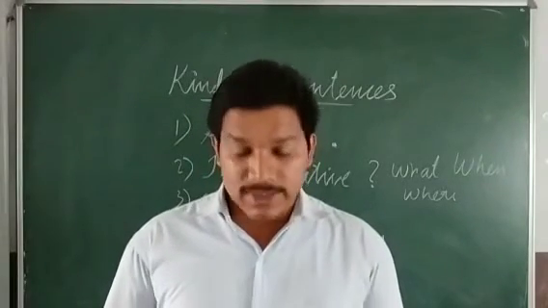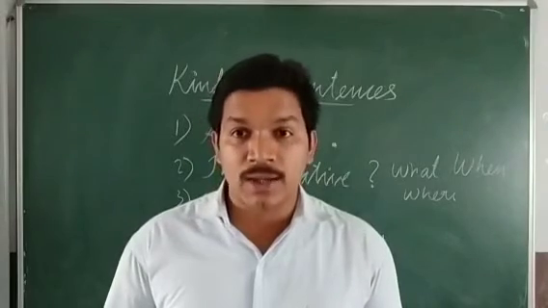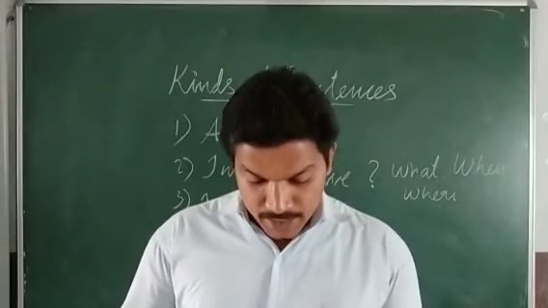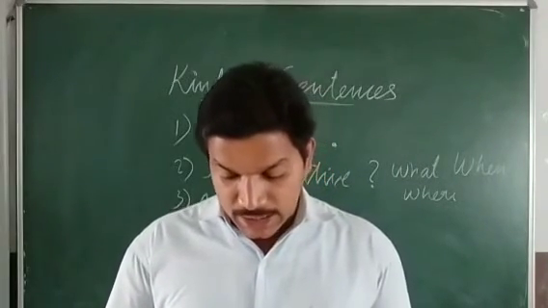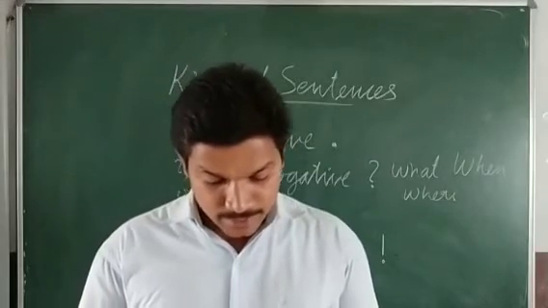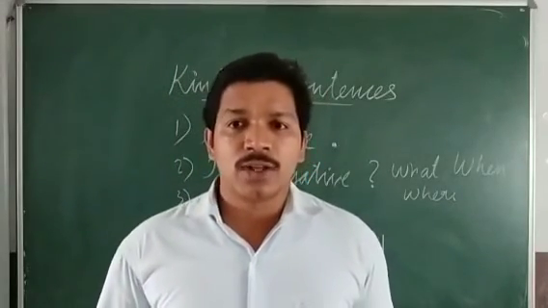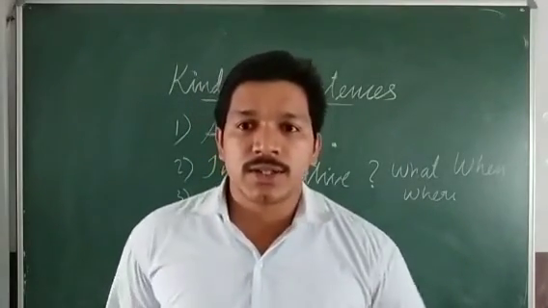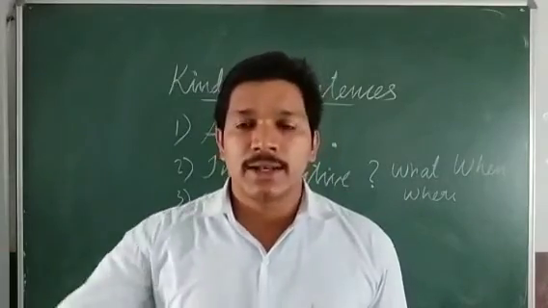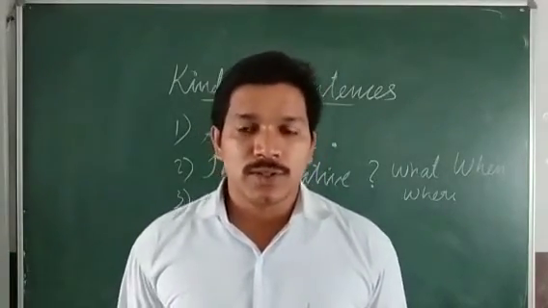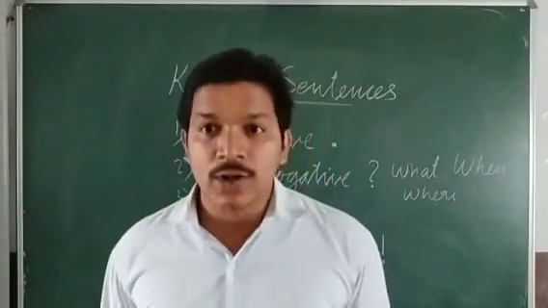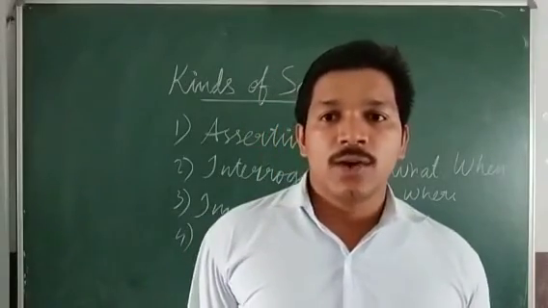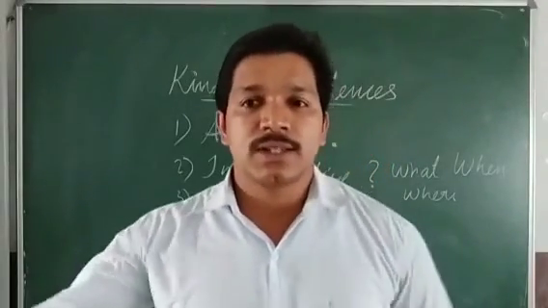Then there are some oral exercises. Make the following sentences. You can make some interrogative, exclamatory, and imperative sentences. Take a partner, say a sentence, and your partner must identify the type of sentence you have said. Repeat the exercise. You can do this with your brothers and sisters at home. Or tell your father or mother to speak some sentences, and you can identify what sort of sentence it is.